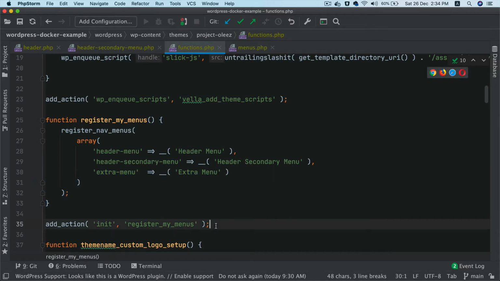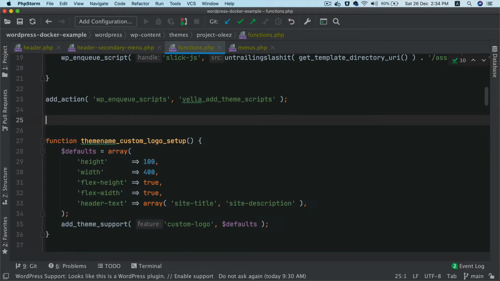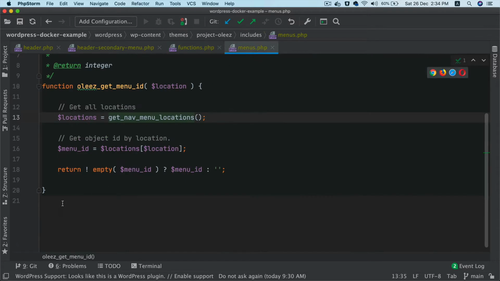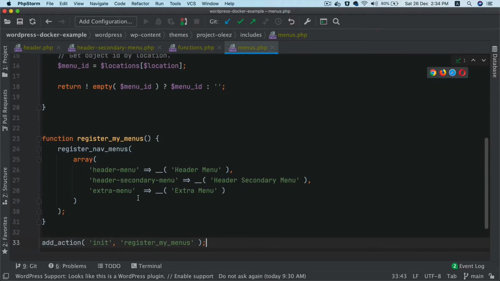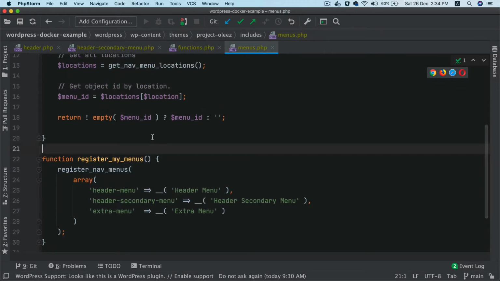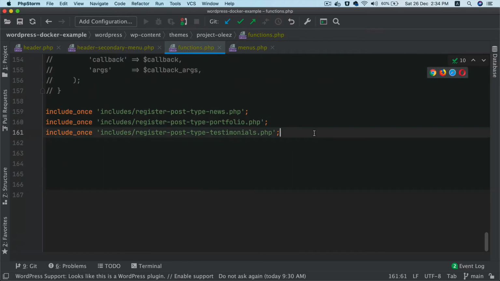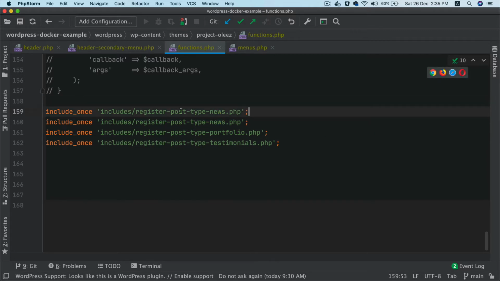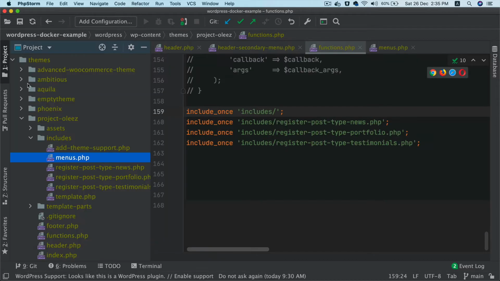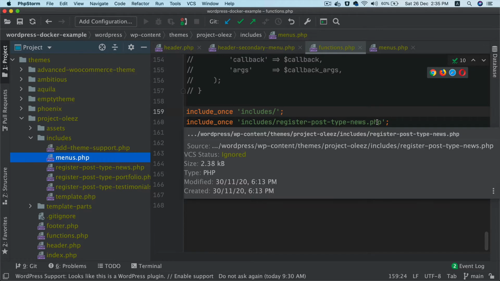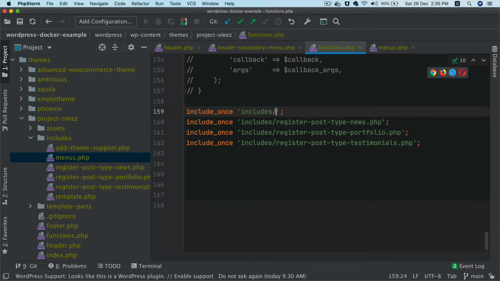I don't want it at two different places. So I just like to keep things organized. If it's related to menu, I want to keep everything related to menu at one place rather than putting it at different places. And of course, because I have moved it to another file, I have to give the location of this file over here, otherwise it won't be included. So that is going to be includes and then menus.php, correct?